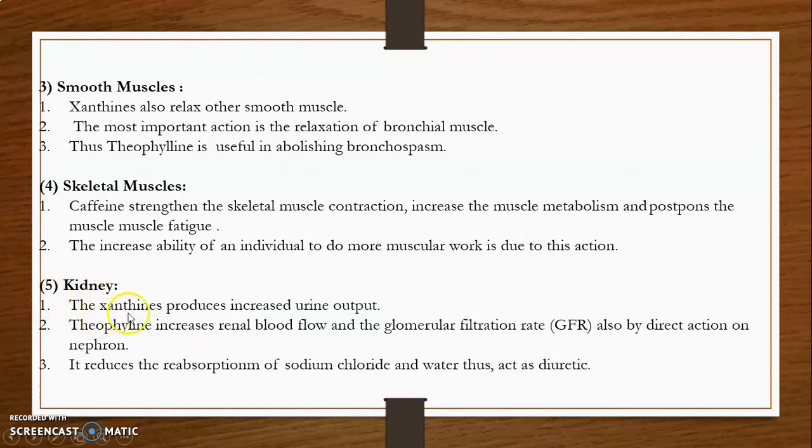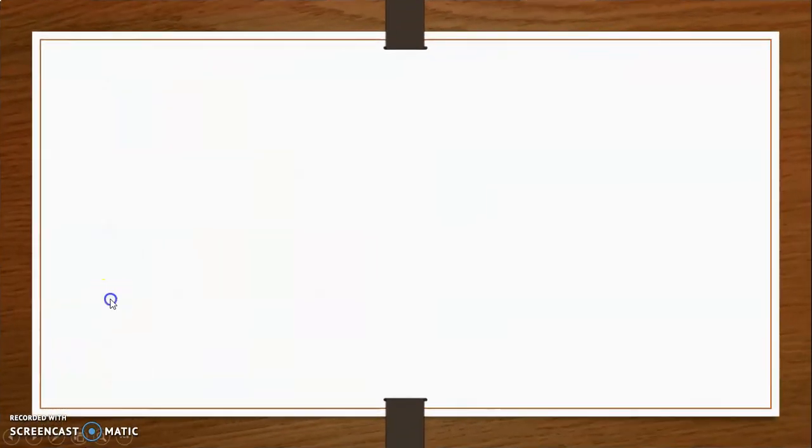Then effect on the kidney: xanthines produce increased urine output. Theophylline increases the renal blood flow and the glomerular filtration rate. By the action on the nephron, it reduces the reabsorption of sodium chloride and water, thus acting as a diuretic. In this way, they act as diuretics.